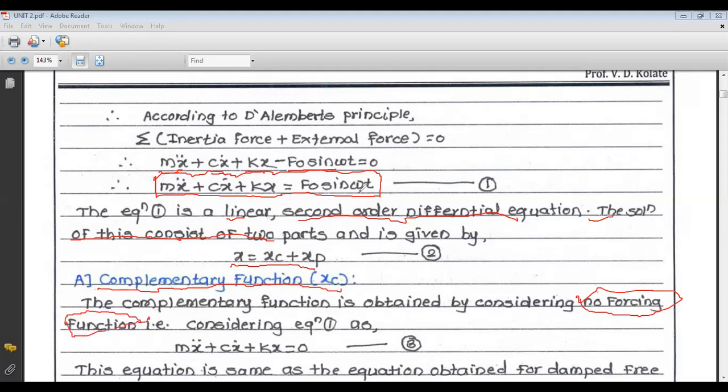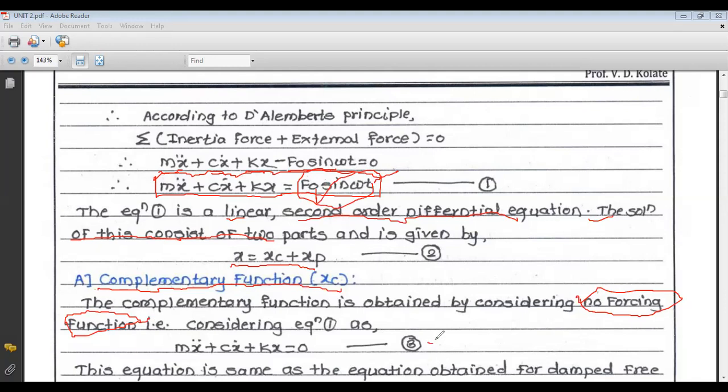This forcing function should be neglected or set equal to 0. So by considering the forcing function as 0, we get the complementary function xc. From equation number 1, if we do not consider the forcing force, our equation becomes mx double dot plus cx dot plus kx is equal to 0.